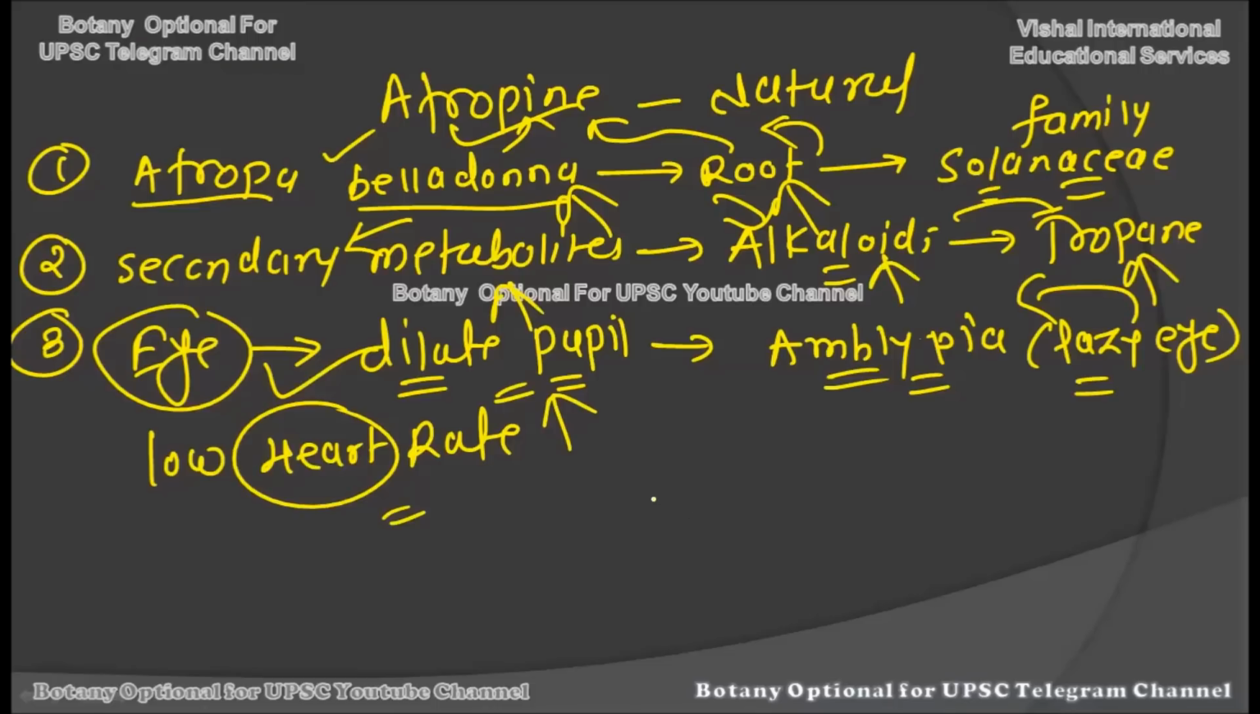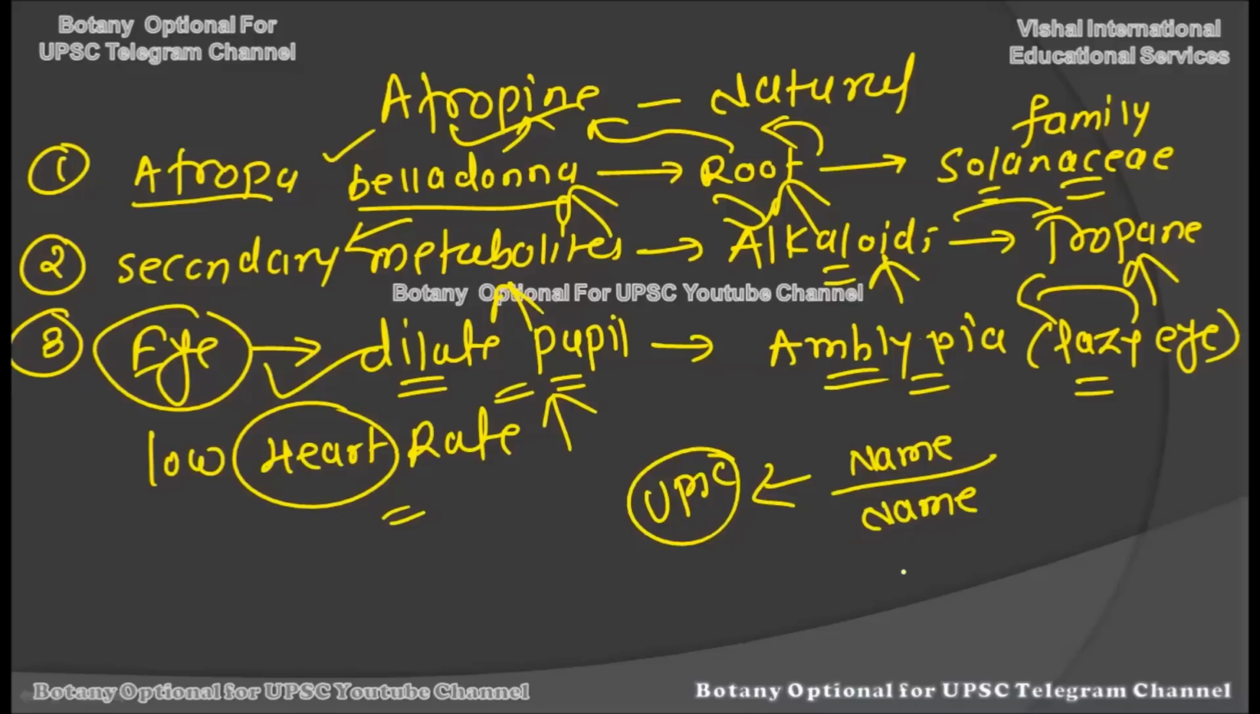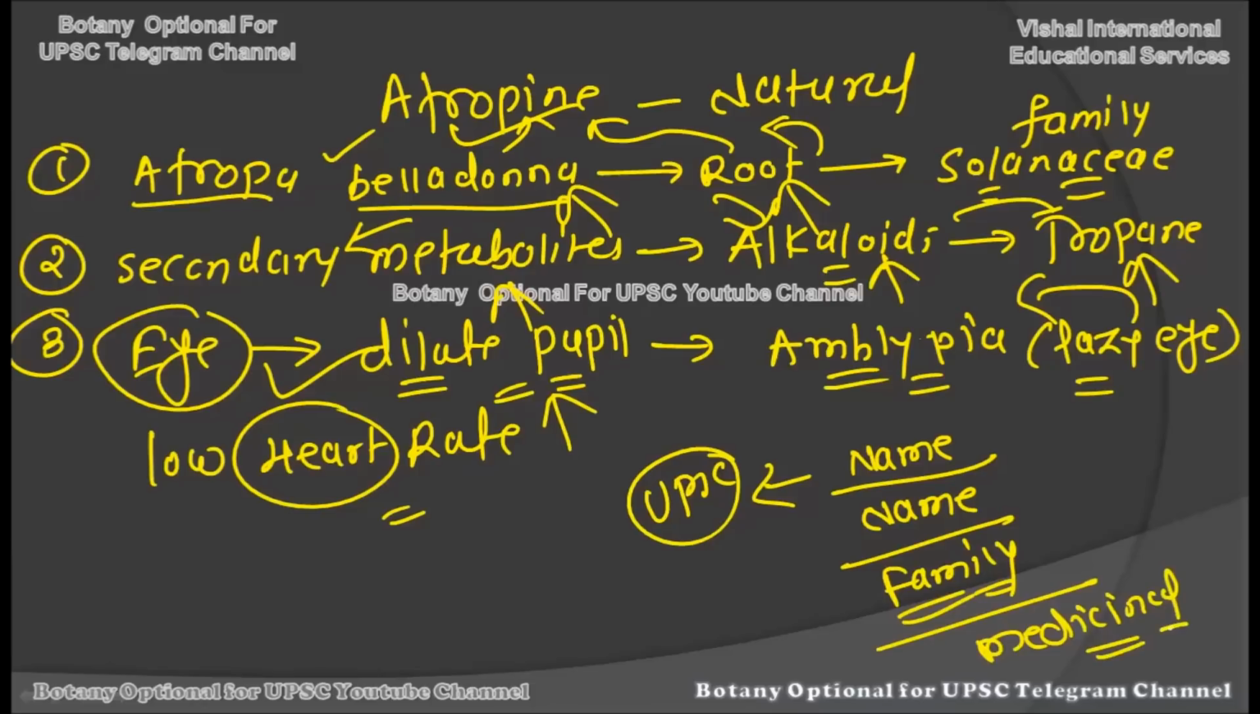Okay, so this portion will be important from the UPSC mains examination point of view, because in the mains you have to mention the name of the chemical compound, the name of the drug. After that you have to name the botanical name of the plant to which this drug belongs, and then the family name will be very important. And after the family name you have to give the most important part, which is its medicinal properties. Then and only then you will get full marks. All right, so this is all about atropine.